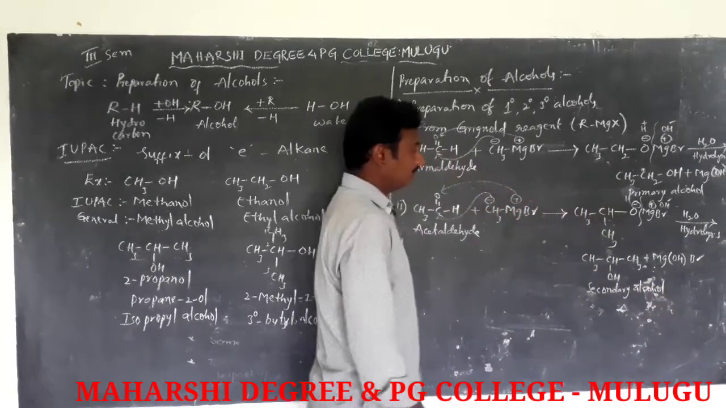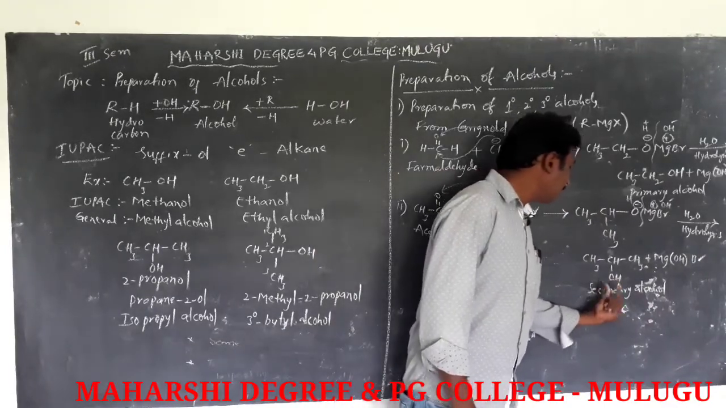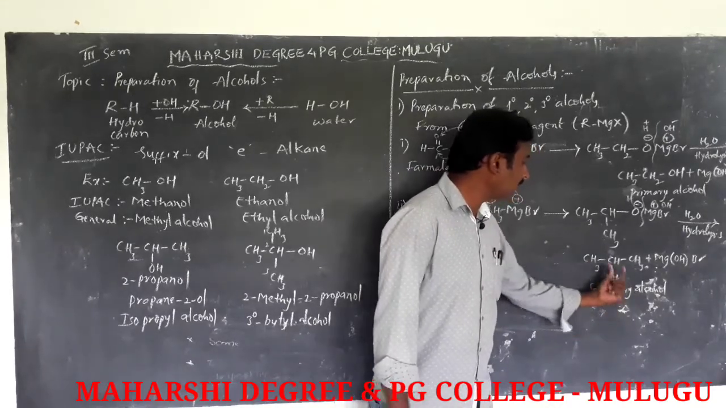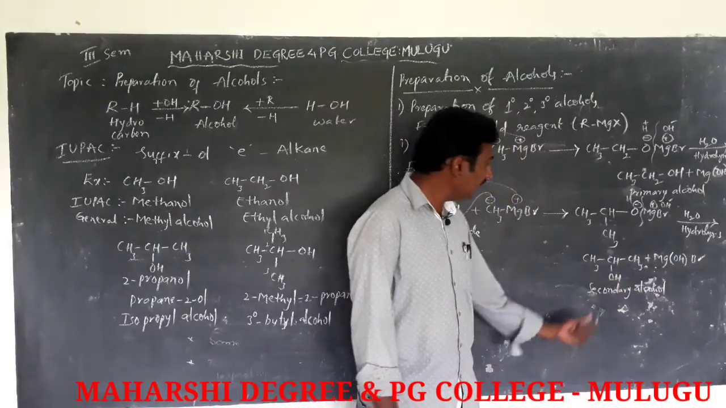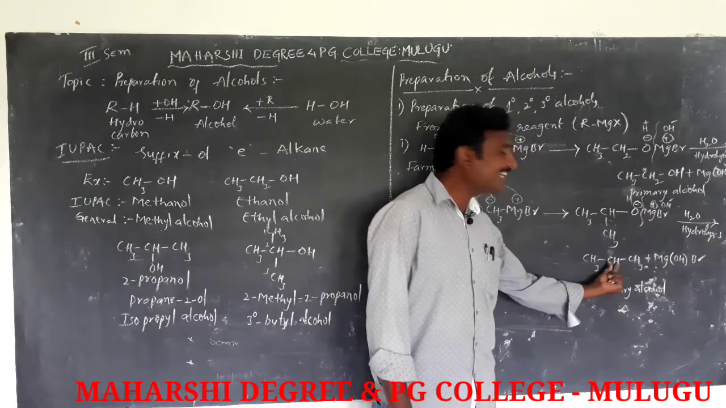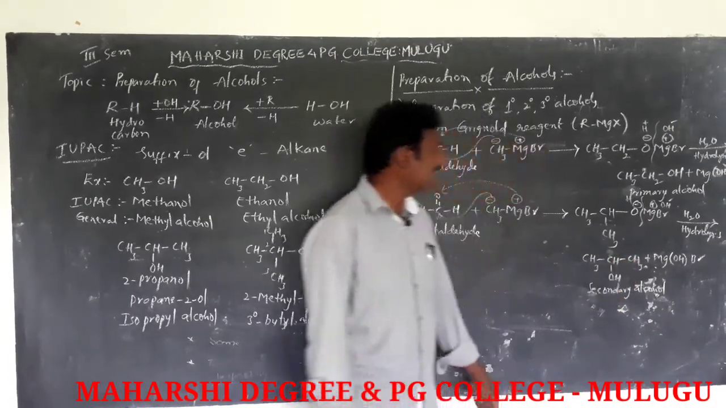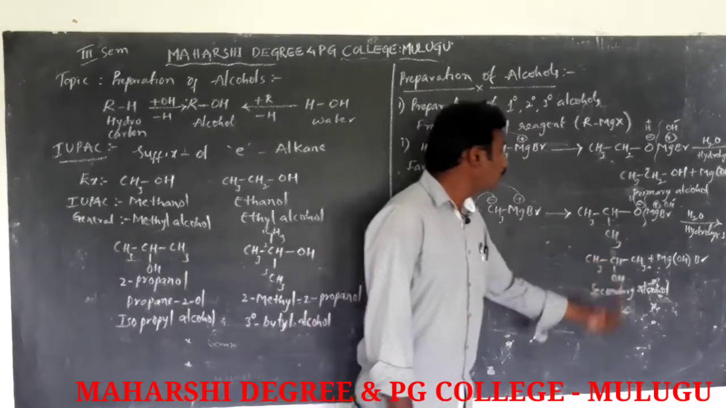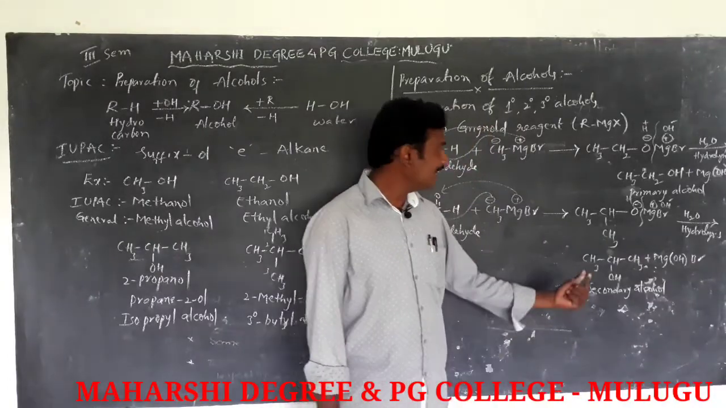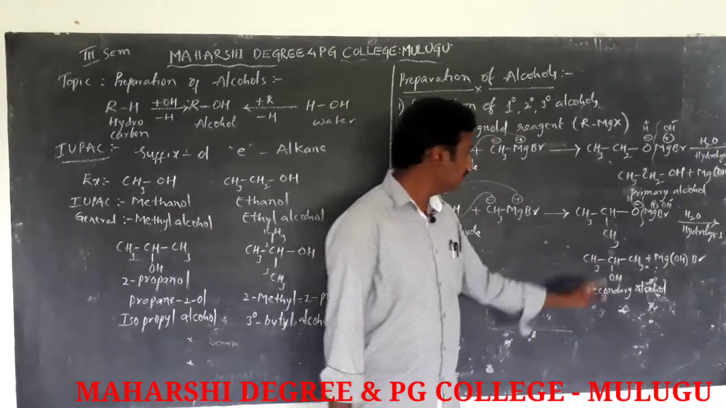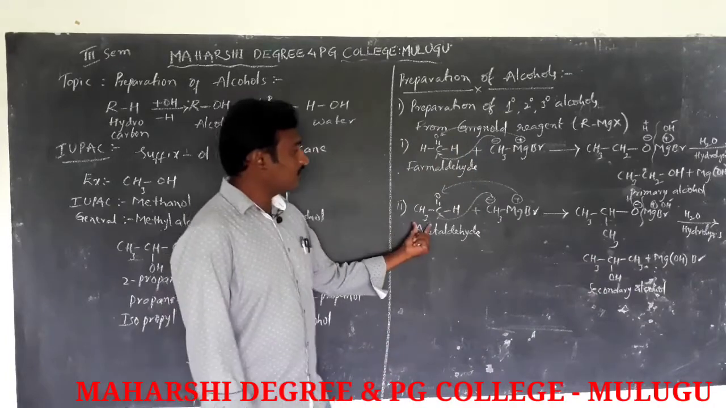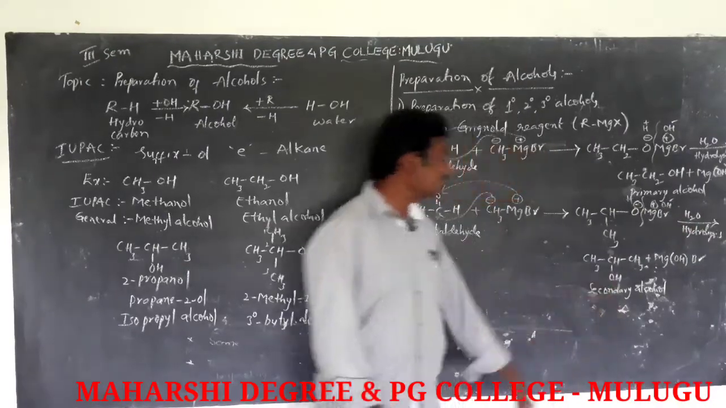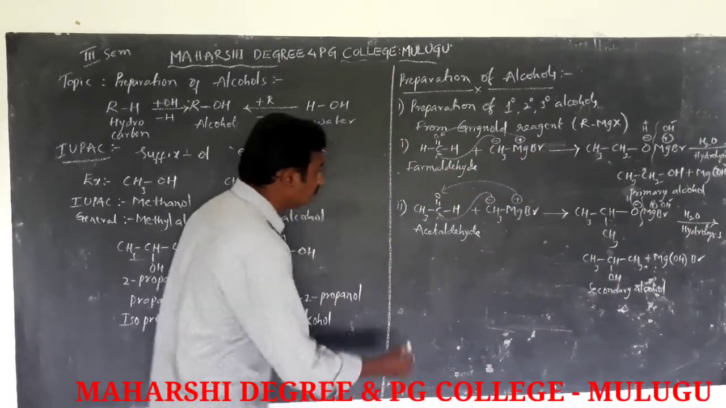This is the secondary alcohol. Why is this alcohol called secondary alcohol? Because the hydroxy group is bound to the secondary carbon. The IUPAC name of this compound is 2-propanol, and the general name is isopropyl alcohol. Acetaldehyde reacts with the Grignard reagent followed by hydrolysis to give secondary alcohol.